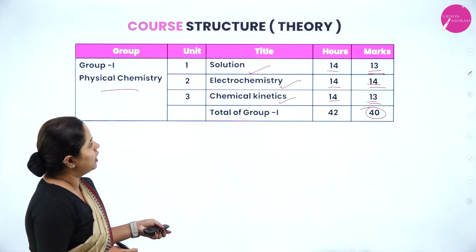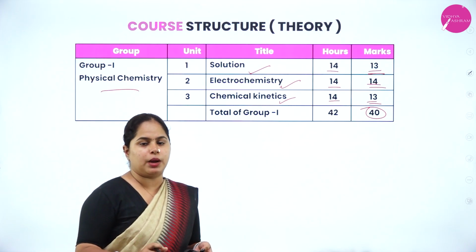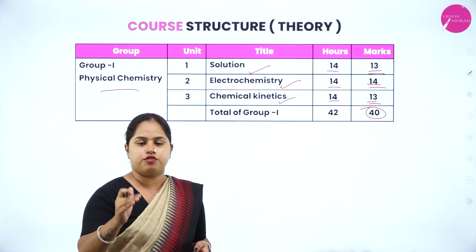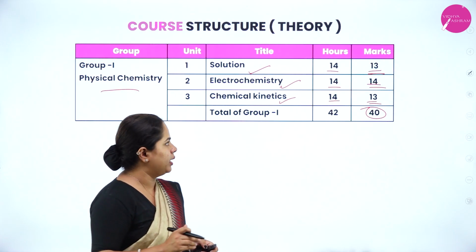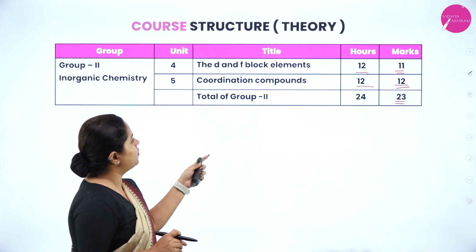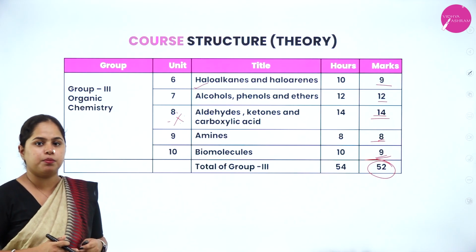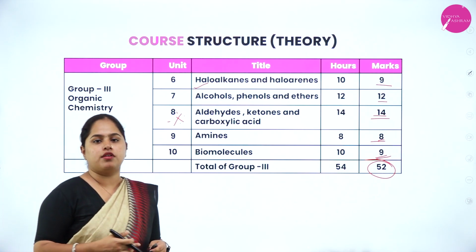So from here itself, you should be very clear what is the weightage of each chapter and accordingly you have to prepare. I hope that is clear. You can see here electrochemistry is an important chapter, and coming to organic chemistry, aldehydes, ketones and carboxylic acids is a very important chapter. So accordingly you have to see.